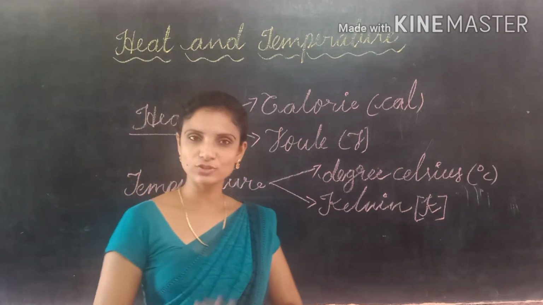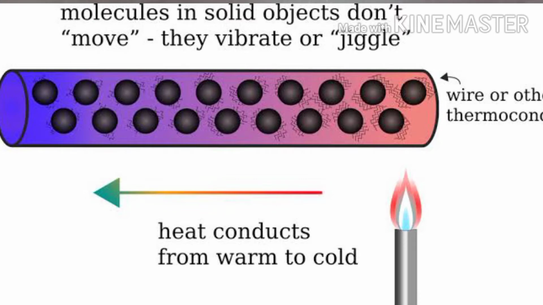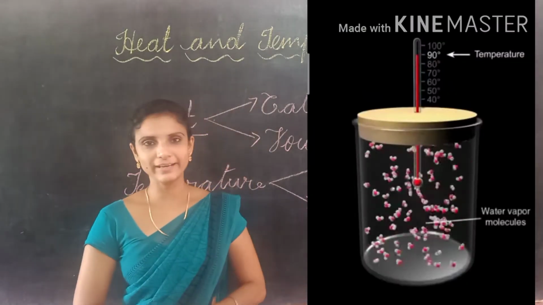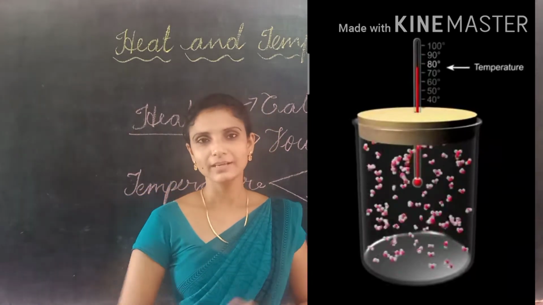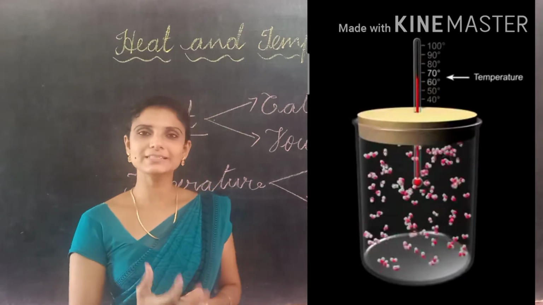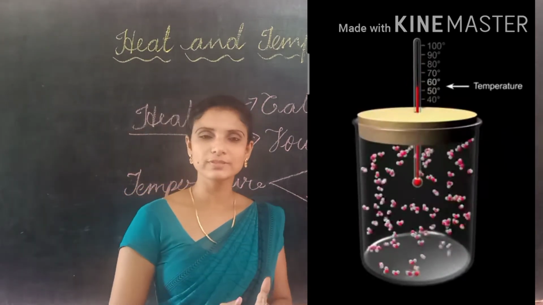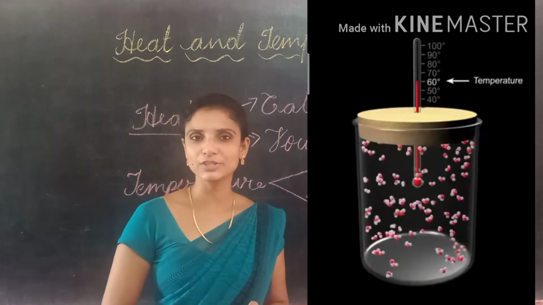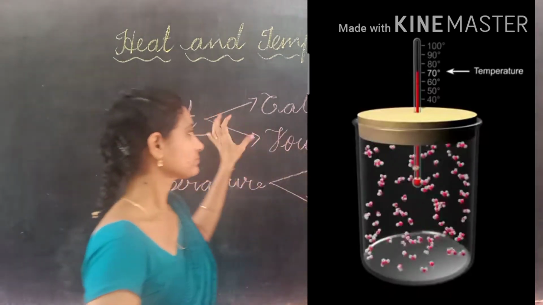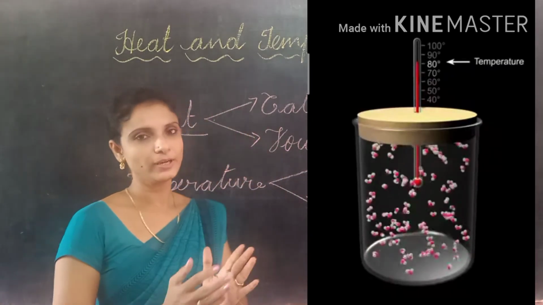Suppose you take solids. In solids the particles are very closely packed, tightly packed. If you apply heat to solids, those particles take the energy from the heat and they start to vibrate in their places. Gases and liquids are arranged somewhat loosely packed. If you apply heat to liquids, the particles take the energy from the heat and they move faster and faster. If you keep on applying heat, they take enough energy to go further. So heat increases the movement of particles.